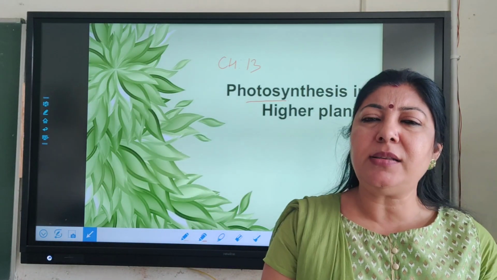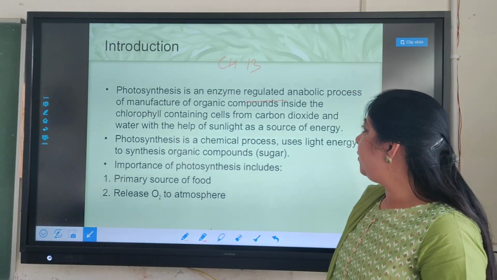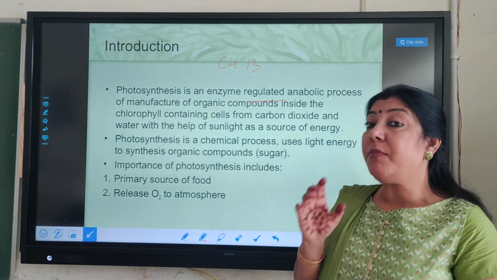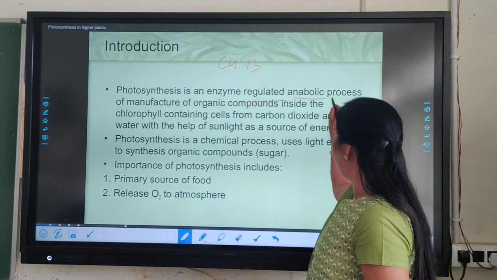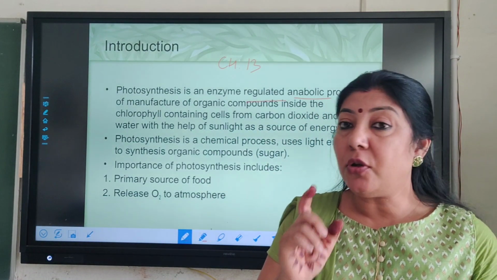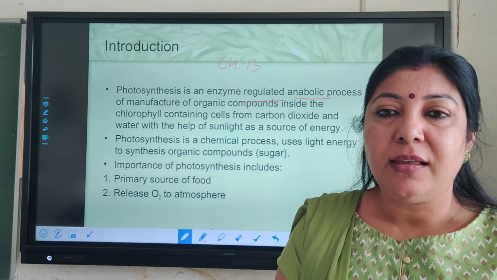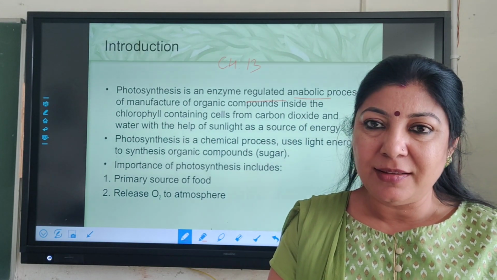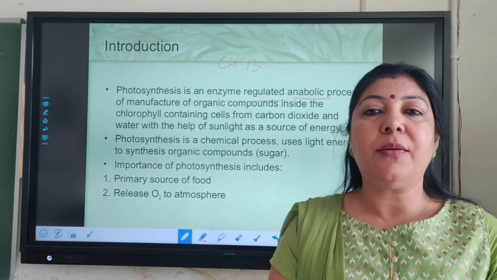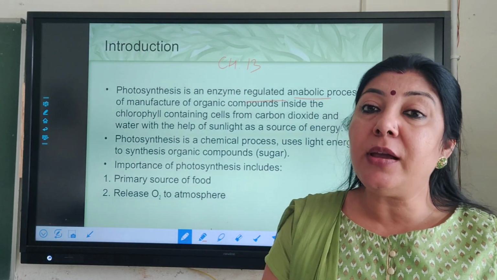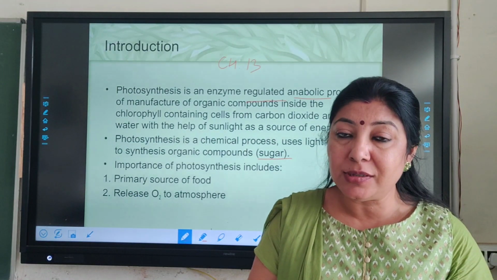Before going into the experiment, let us study the introduction of photosynthesis. Photosynthesis, as you know, is an enzyme regulated anabolic process. This is not a one-step reaction, but ultimately all these reactions result in the formation of a bigger molecule. Here the smaller molecules, carbon dioxide and water, combine together to produce a bigger molecule in the form of an organic compound, that is sugar, glucose.